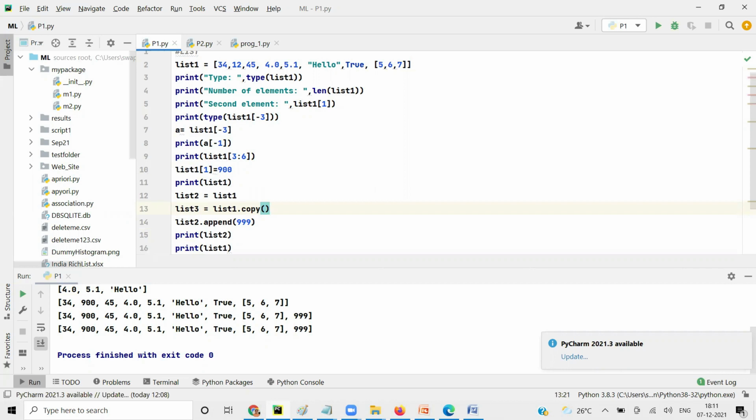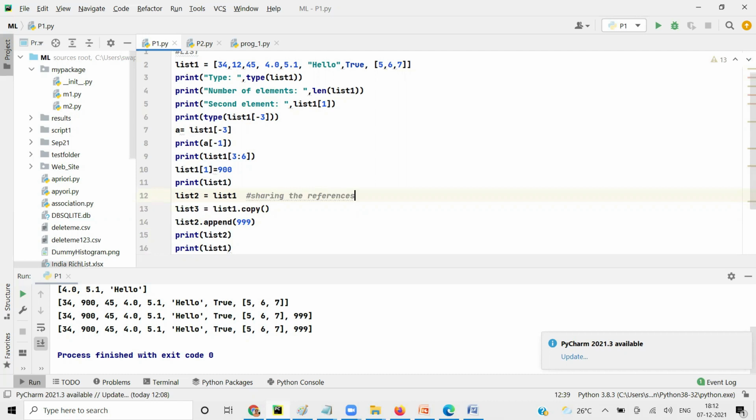In this case, shared references will not be there. When I say equal to, they are sharing their references. So when I say list2 equal to list1, whatever list2 does, list1 will see, and whatever list1 does, list2 will see after making that connection.